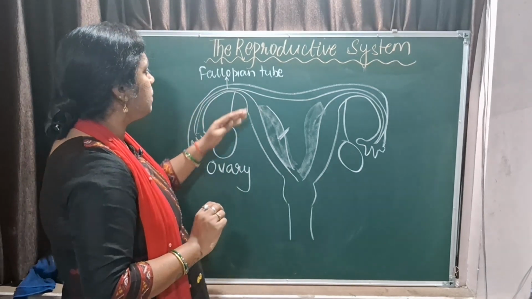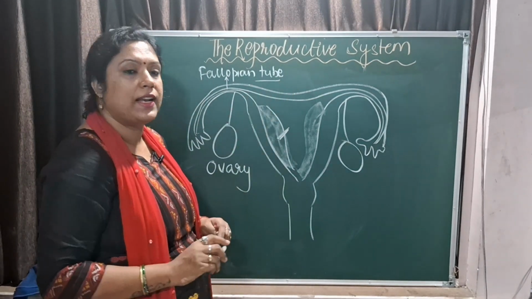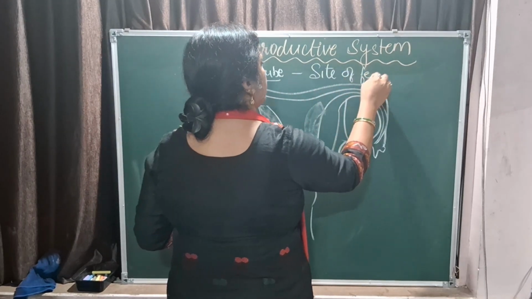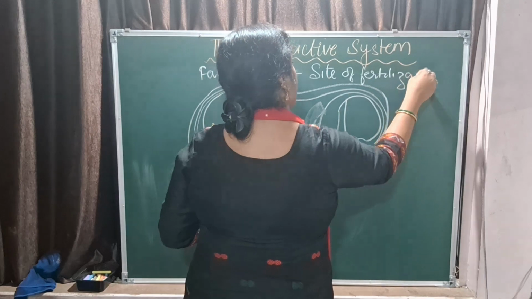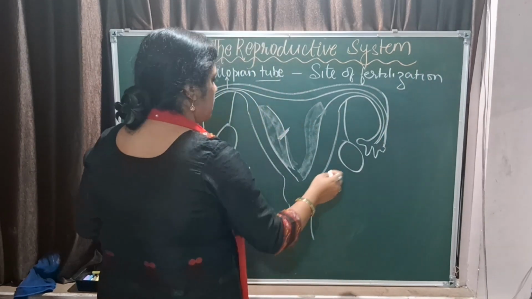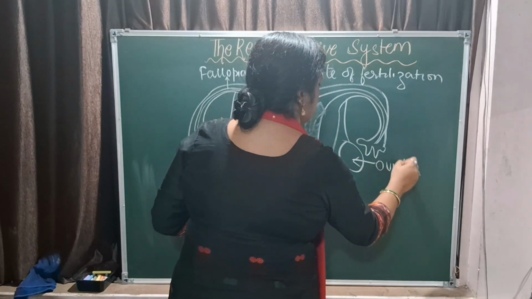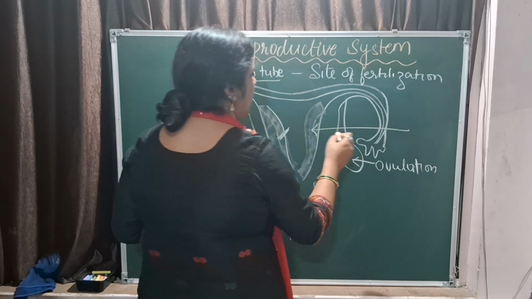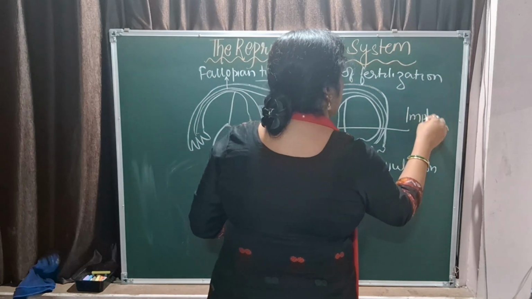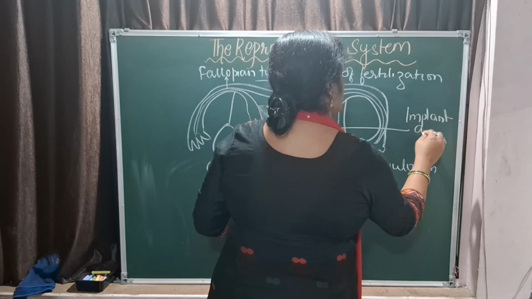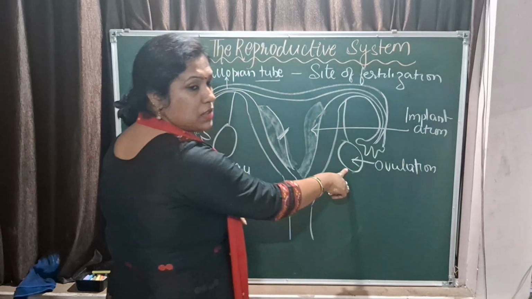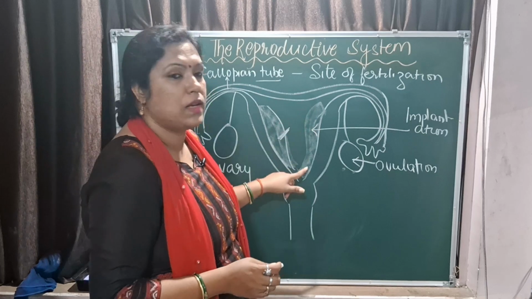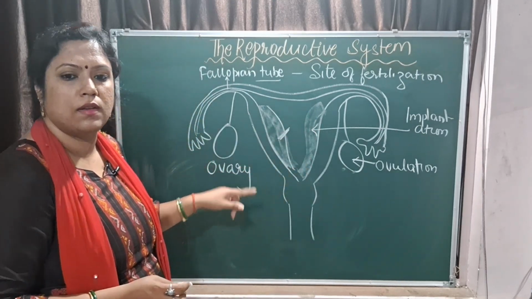Yes, this is the fallopian tube. This is the site of fertilization. Understood? So this is the place where ovulation occurs. Ovulation. This is the place where implantation occurs. Implantation. So you have the place where ovulation occurs, the place where fertilization occurs, and the place where implantation occurs. Is that clear to everyone? Take a screenshot.